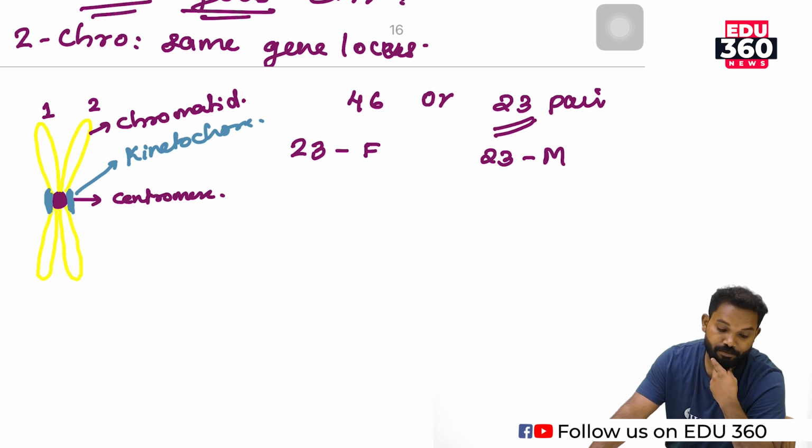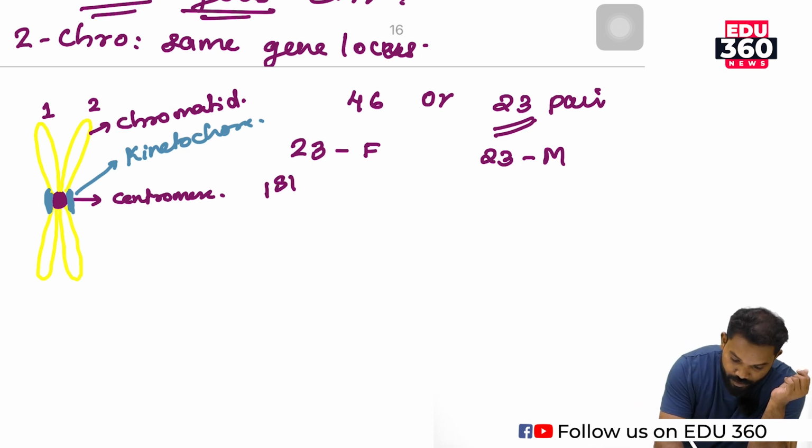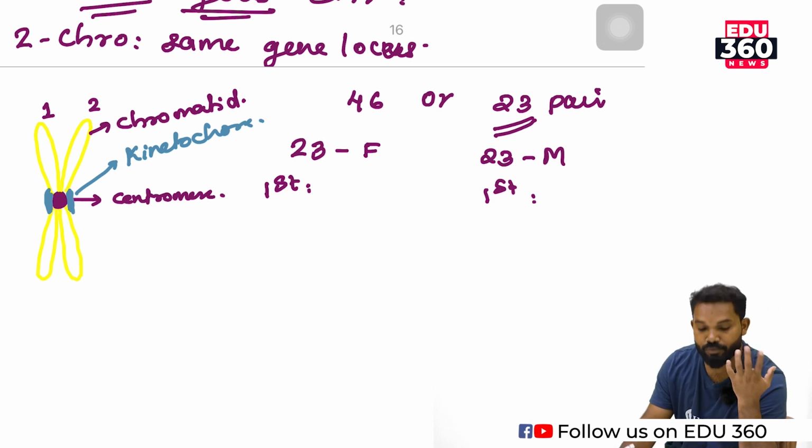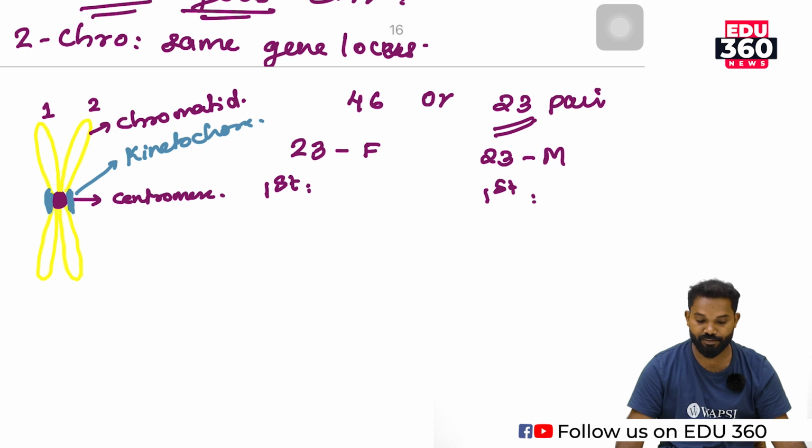Why are these considered a pair? Because they have the same gene location. That means the first chromosome of the father and the first chromosome of the mother have the same gene location, so they are known as homologous chromosomes.